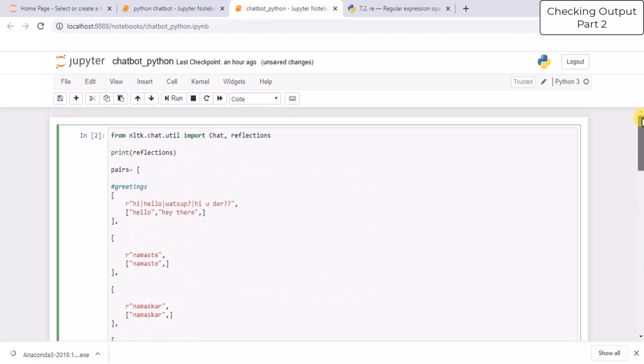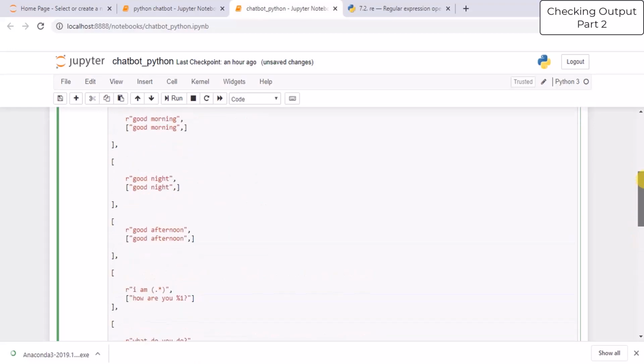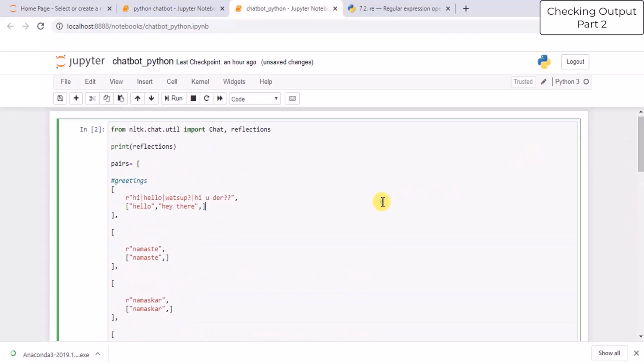So this is the main parenthesis, pairs, and in that parenthesis these are the different set of lists which contain the question and answers, and this is the closing parenthesis for the pairs list. Let's run this code and see how it looks.